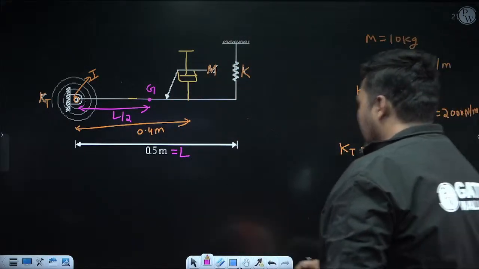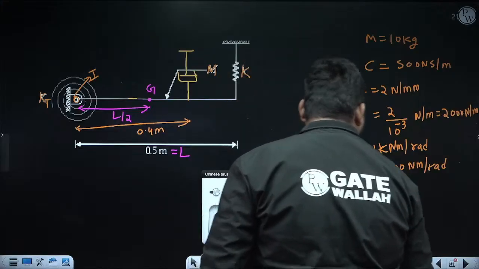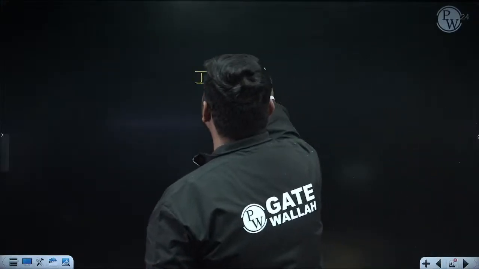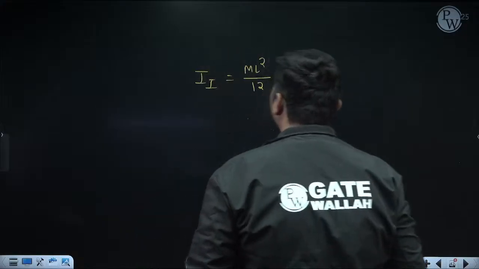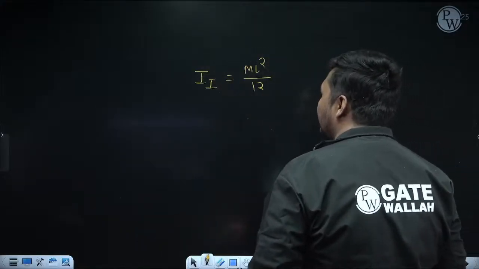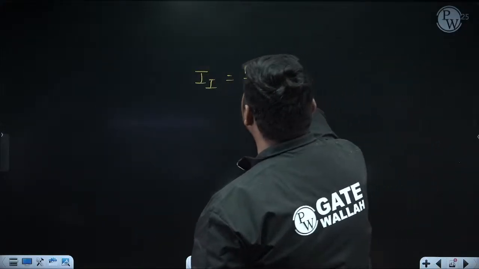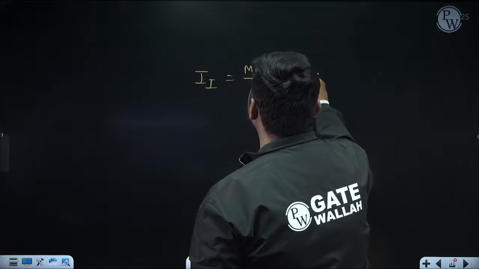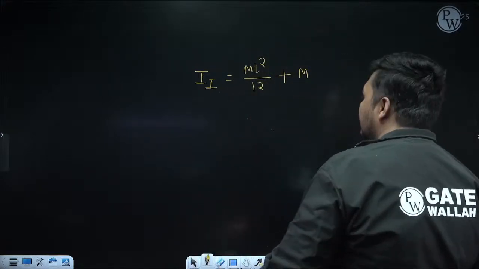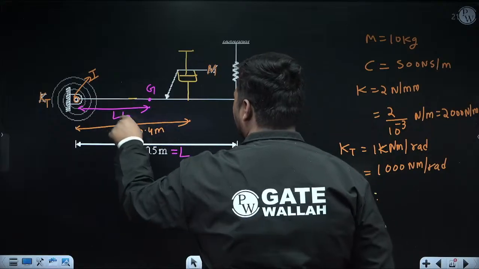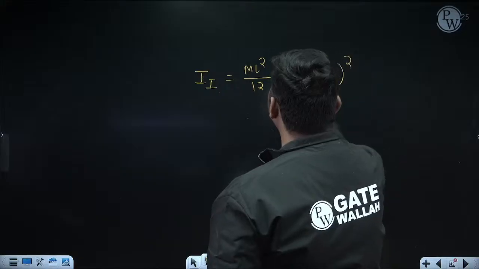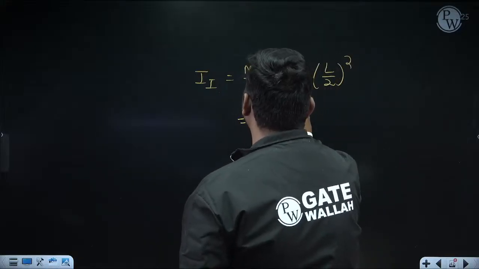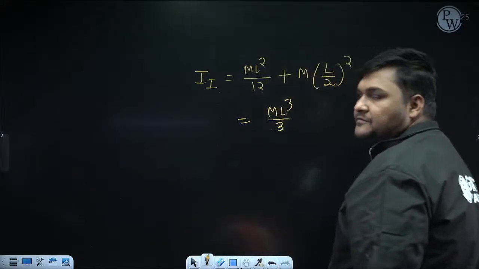Okay. Now, for a rod, the moment of inertia about the center of gravity is ml square by 12, but that is about the center of gravity. Now, to calculate about the I center, I am using the parallel axis theorem. So, in this, I am adding m r square. Here m is the mass of the rod, and r is the radial distance between the center of gravity and the I center, which is L by 2. So it will be L by 2 whole square. Now, if you simplify this, it will come to ml square by 3. You can check the simplification.